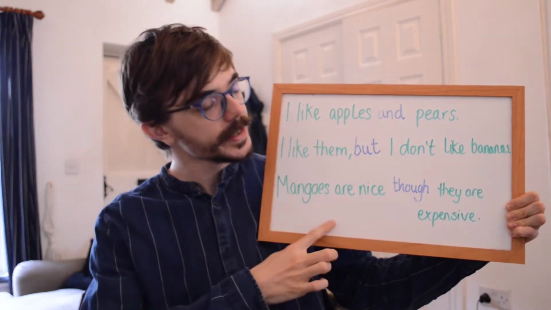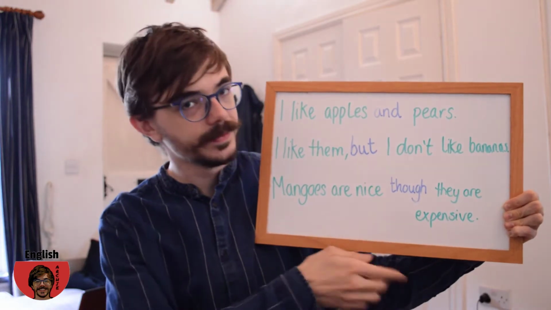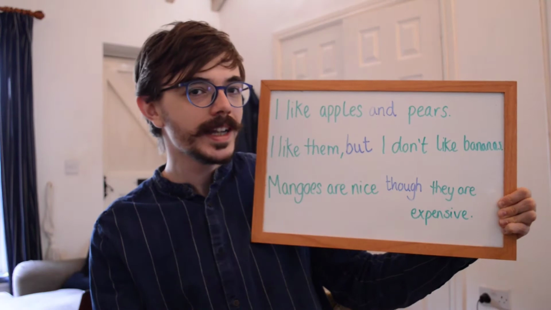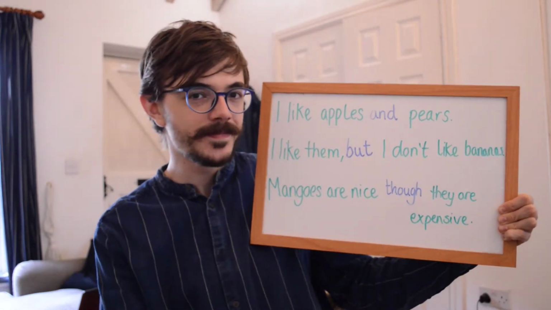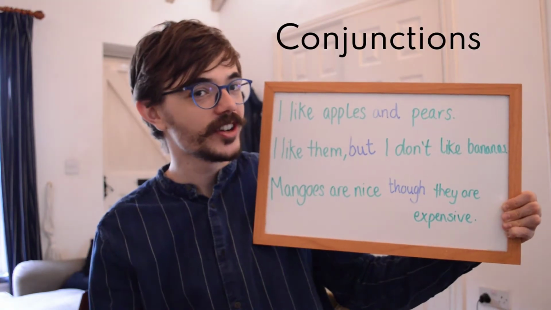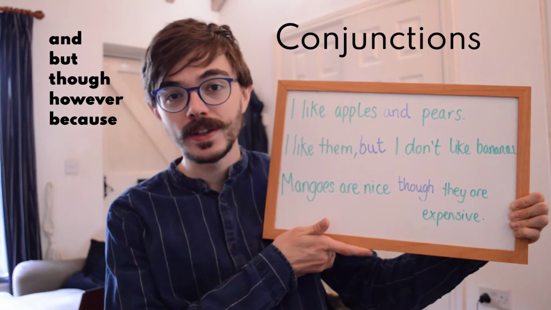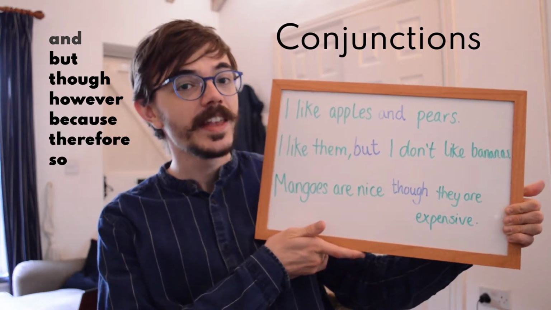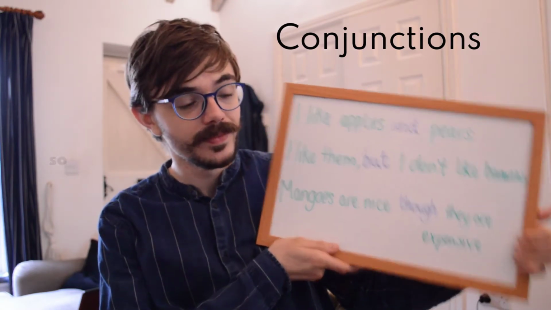Look at these three sentences. And look at these three words. And, but, though. Now, what kinds of words are these? Are they verbs, adjectives? They are conjunctions. And, but, though, however, because, therefore, so. These words are conjunctions. They join two sentences or two ideas together.